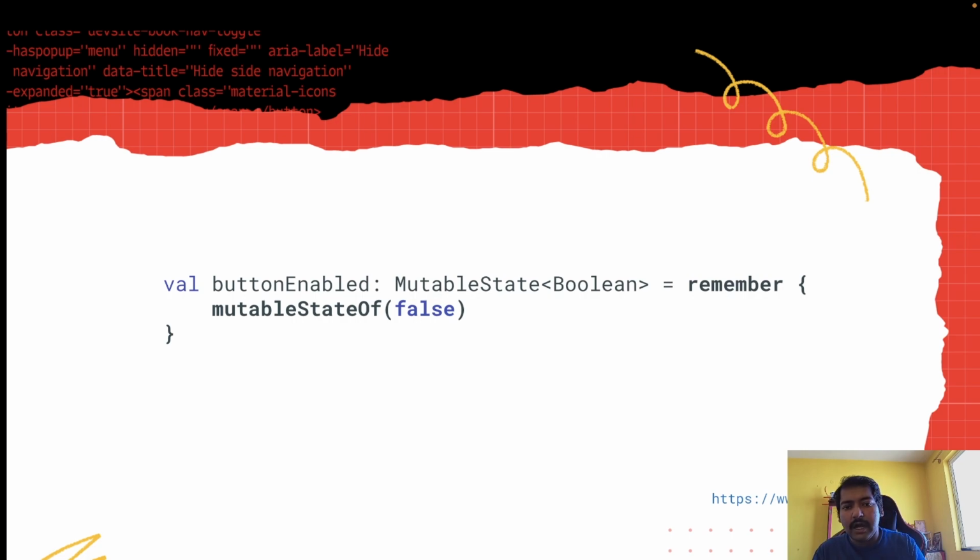So here is something that you will see pretty often in a composable code base. It's basically observing and maintaining UI element state that I talked about. For example, whether a button is enabled or not, exactly what that's doing here. So we are using mutableStateOf and remember, right? Now what each of these do, I will talk in detail. So let's start with mutableStateOf.